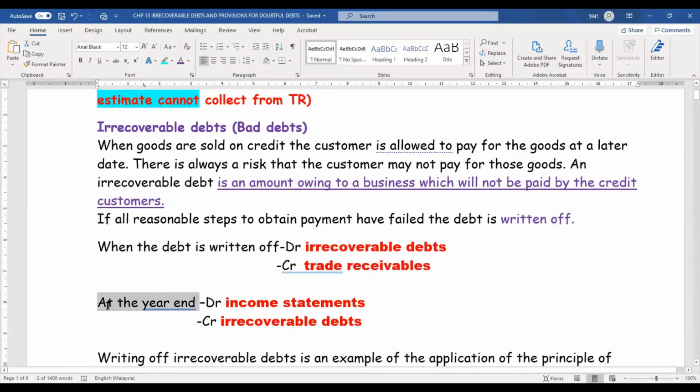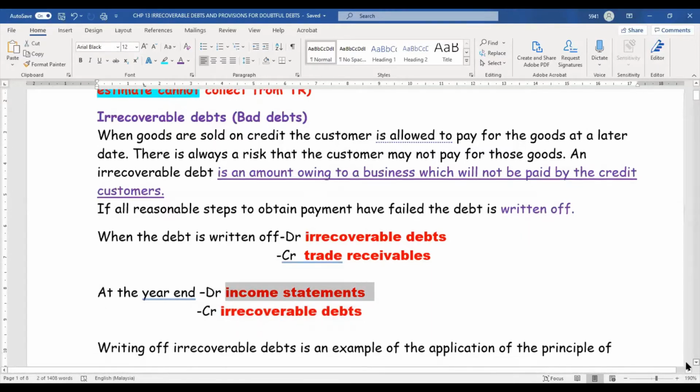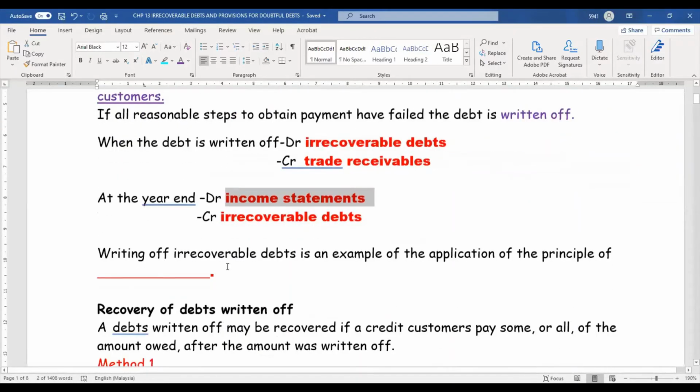Okay, at the end of the year, the basic rule is we will close all our income and expenses and transfer them to the income statement. Here we have irrecoverable debt. This irrecoverable debt is your expense, and we want to transfer it to the income statement, right? So you take it out for expenses. We credit the expenses, we debit the income statement.